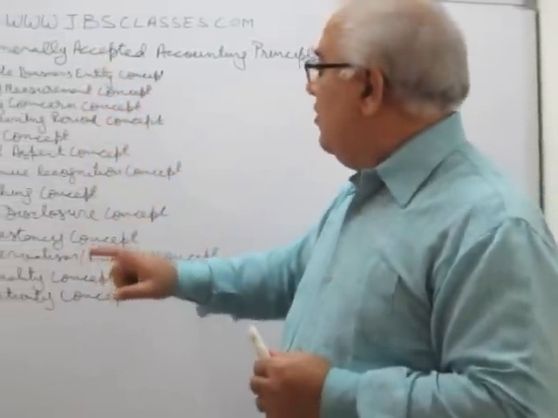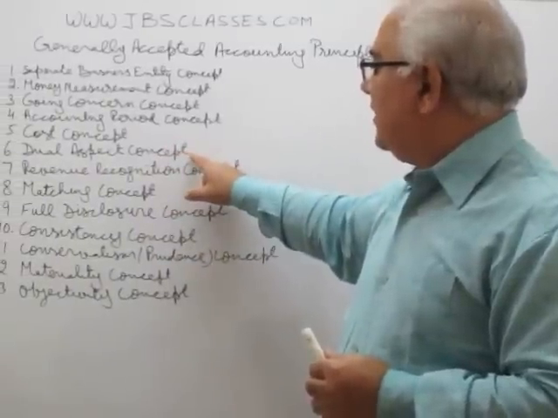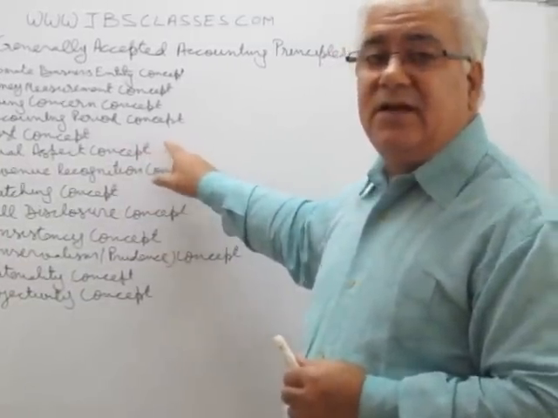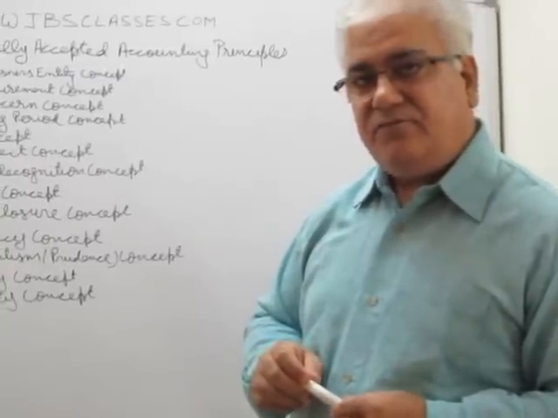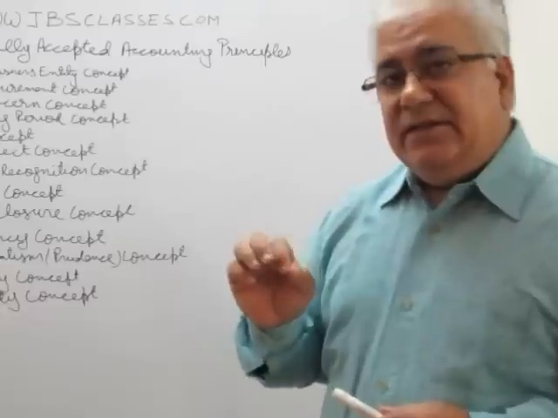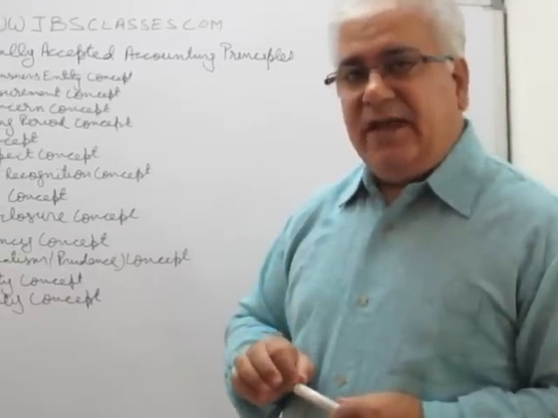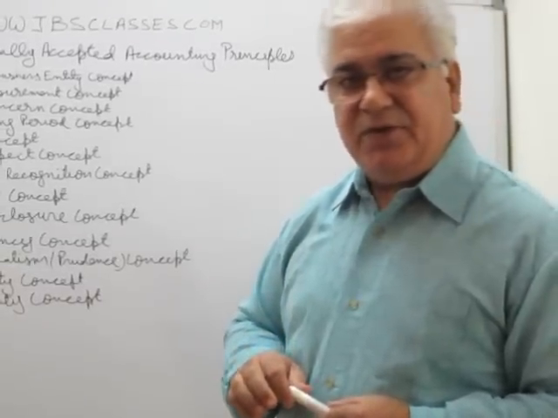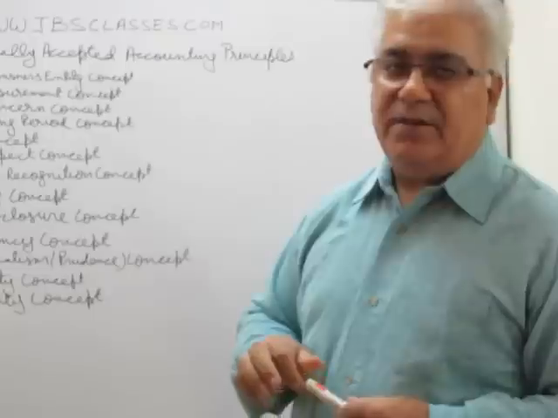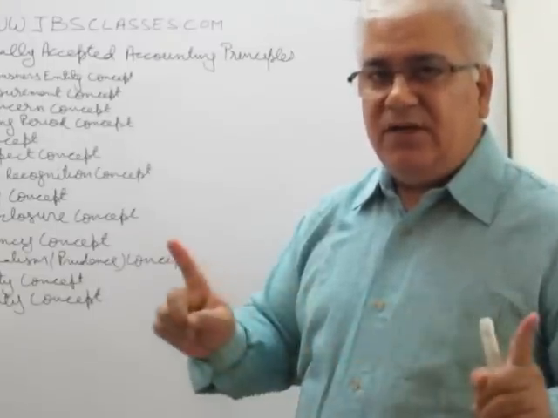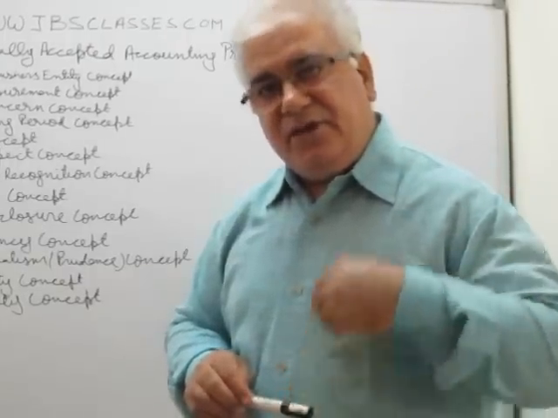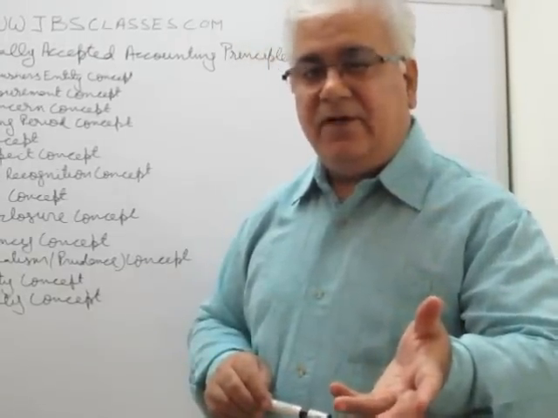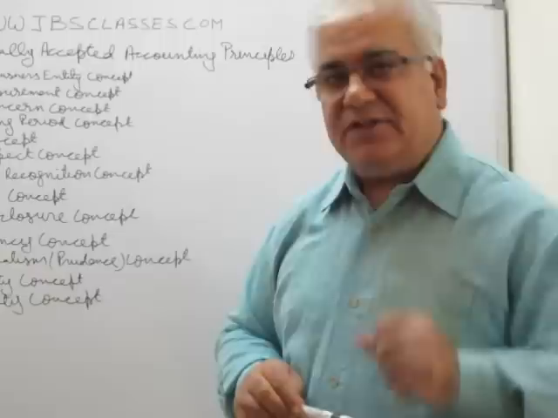Okay. Now I will talk about dual aspect concept. This is the basics of our double entry bookkeeping system. Right? This concept says that every transaction has 2 aspects to it, and while recording in the books, we must record both the aspects. For example, if a businessman invests in a firm, now what are the two aspects of this transaction?